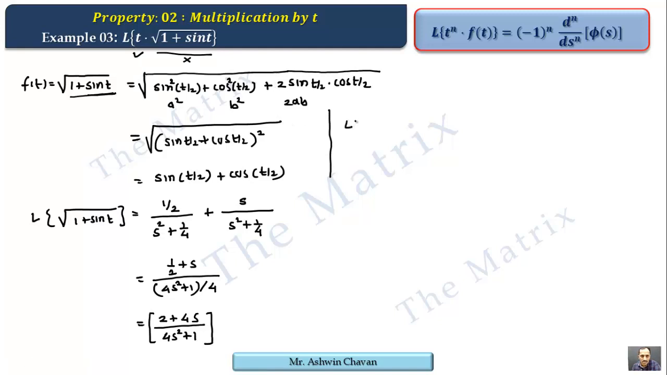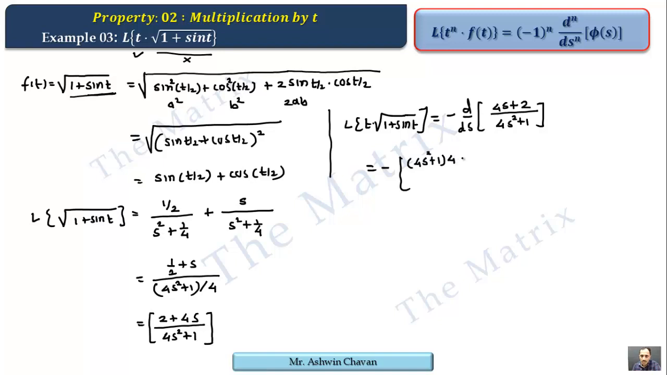Now attach t on the left side, that is t into root of 1 plus sine t, and the second side is minus d ds of the previous term, that is 2 plus 4s or 4s plus 2 upon 4s square plus 1. So again the u by v rule is required here, so minus sign, denominator as it is, derivative of numerator, that is 4, minus 4s plus 2, that is numerator as it is, derivative of denominator is 8s, upon denominator square, that is (4s square plus 1) bracket square.